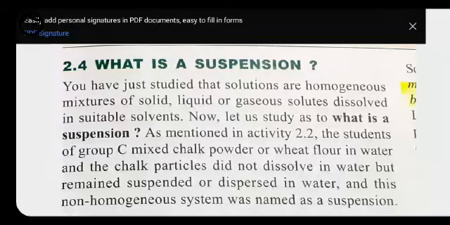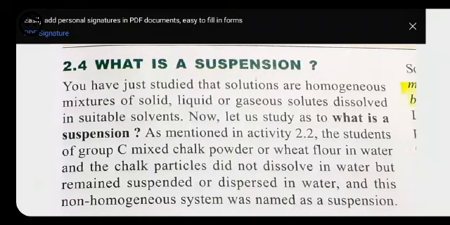Students, as you all know about the new syllabus given by CBSE, they have reduced 30% of the syllabus in each subject. So here also we have some deduction in the chemistry portion, that is, most of the things that we have discussed till now are being deleted. We are left with only elements, compounds, mixtures, their types, colloids and suspension. Elements, compounds and mixtures we have already done, and now I am going to start with suspension.